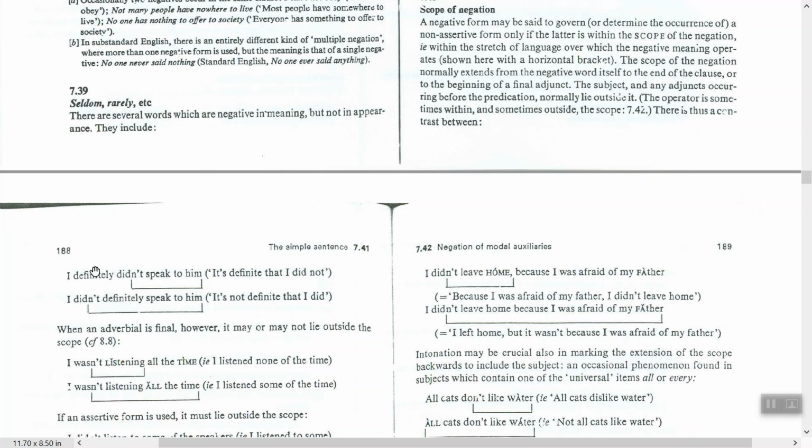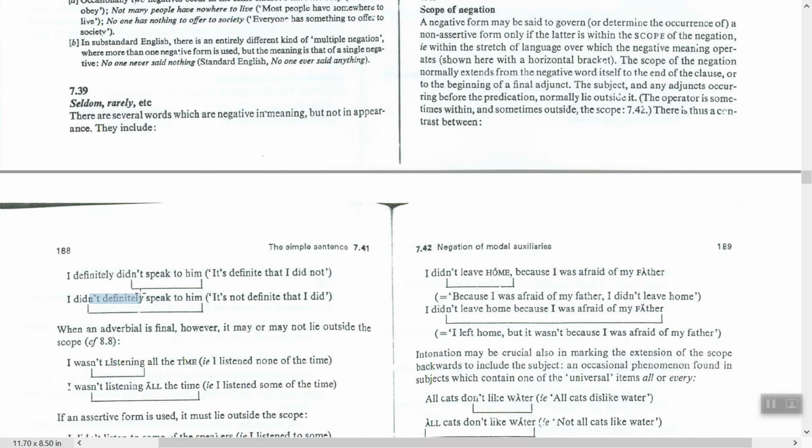Subject, adverb, adjunct: I didn't definitely speak to him. From not, the scope of negation starts till the end of the clause. So in I definitely didn't speak to him, the adjunct is outside the scope, and after not the scope starts and goes till the end.